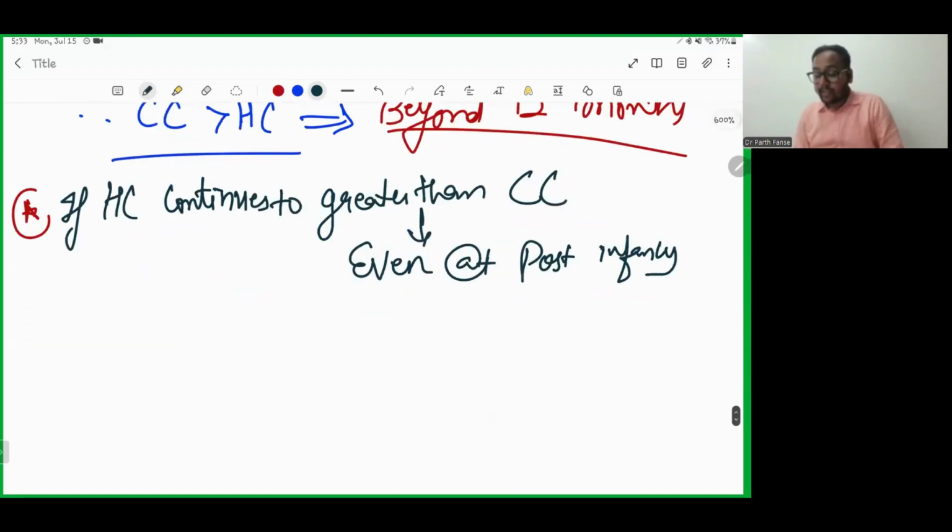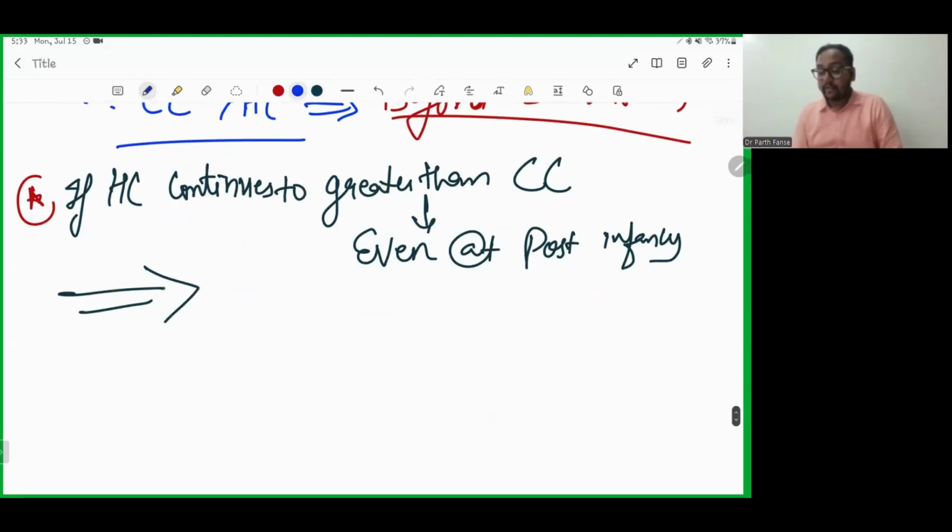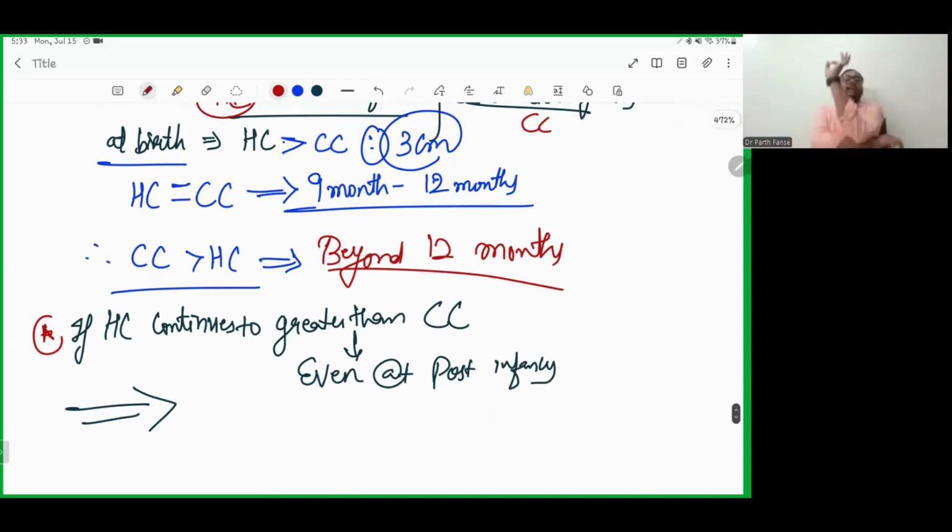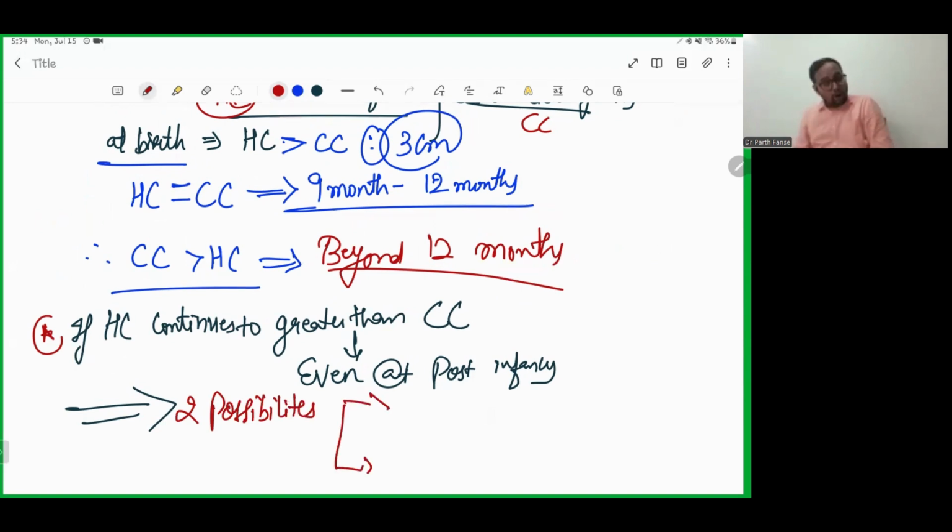What can you suspect in this child? There can be a disease. The head circumference to chest circumference ratio normally decreases, but if it continues to be greater, there are two possibilities that a child can be suffering from.